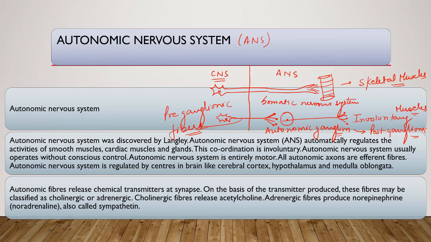Now, the autonomic nervous system was discovered by Langley. Autonomic nervous system automatically regulates the activities of smooth muscles, cardiac muscles, and glands. This coordination is called involuntary. Autonomic nervous system usually operates without conscious control. Autonomic nervous system is entirely motor. All autonomic axons are efferent fibers. Autonomic nervous system is regulated by the centers in brain like cerebral cortex, hypothalamus, and medulla oblongata.